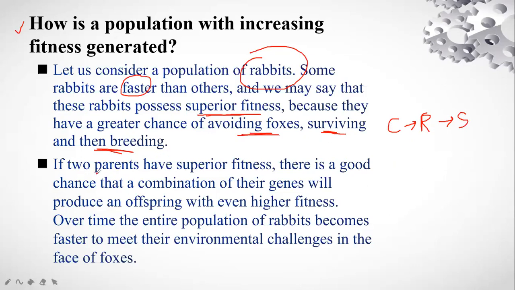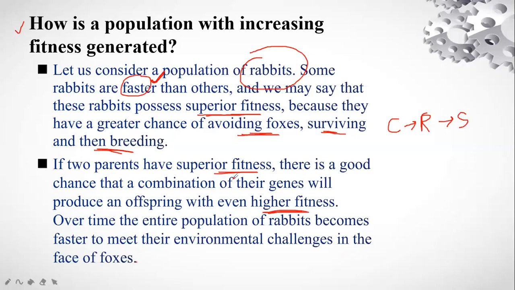We say if two parents have superior fitness, what was the fitness for rabbits? The fitness was that they can run faster than the others, right? So if two parents have superior fitness, there is a good chance that the combination of their genes will produce an offspring with even higher fitness. Over time the entire population of rabbits becomes faster to meet their environmental changes in the face of foxes.